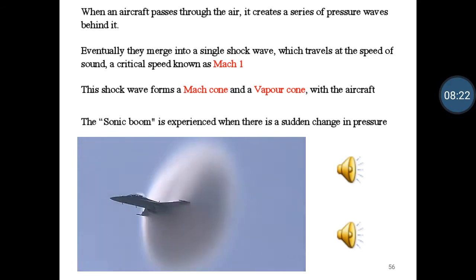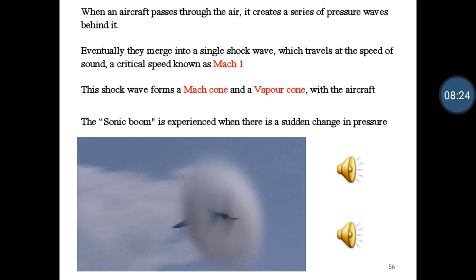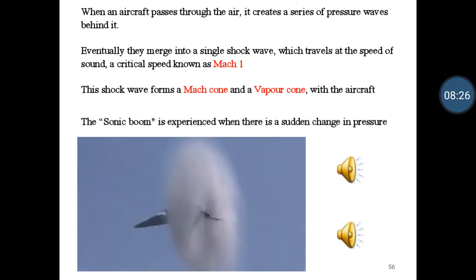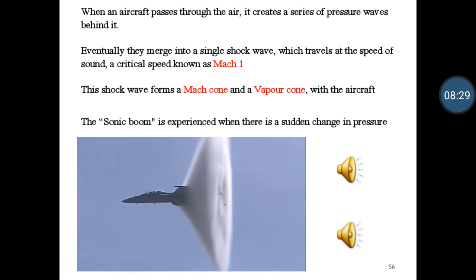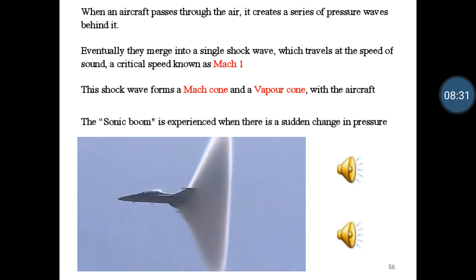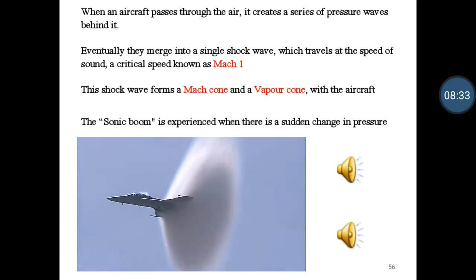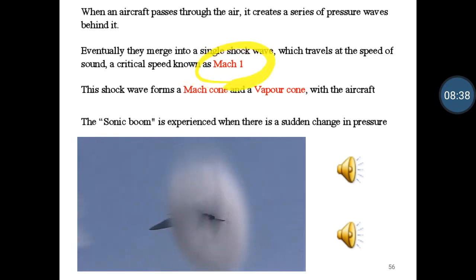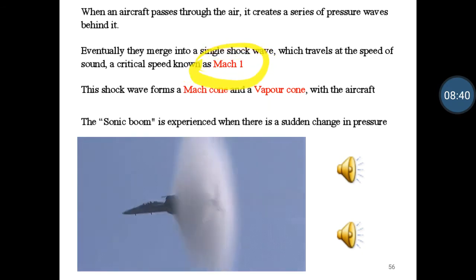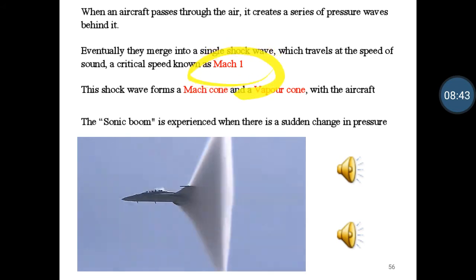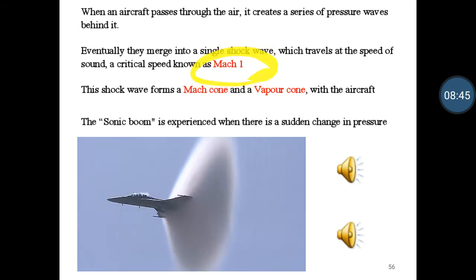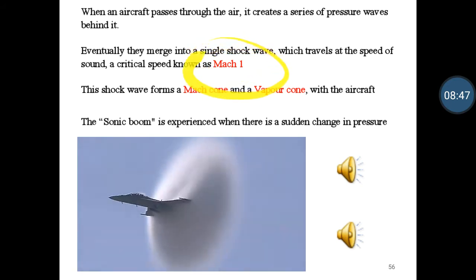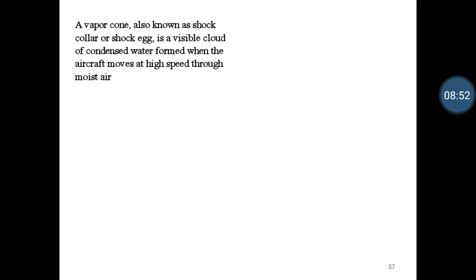And how is this vapor cone produced? The visible vapor cone is just like a cloud formation in the vicinity of the aircraft surface. And how is it formed? Just remember that the sonic boom will be developed at Mach number equal to 1 for a brief moment, a few seconds. After that it will go. We cannot hear the sonic boom for a certain time. It cannot be sustained longer. So after that the vapor cone will be formed. This is closely associated with the Mach cone formation.